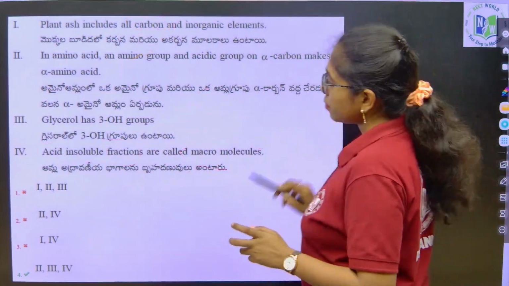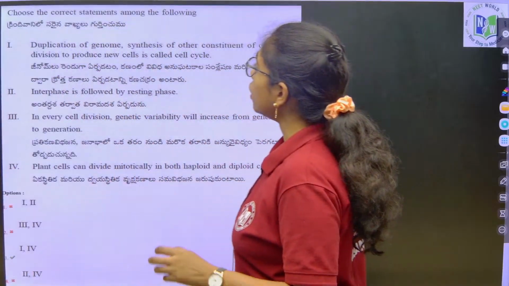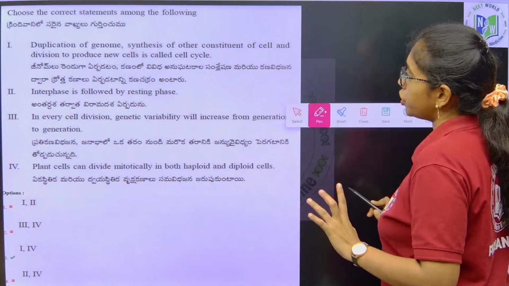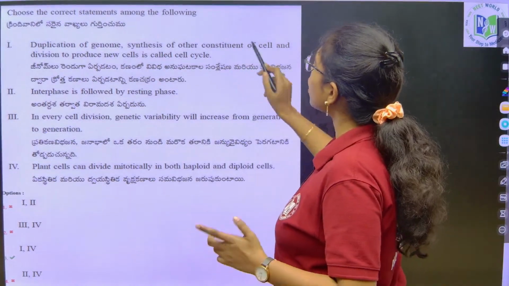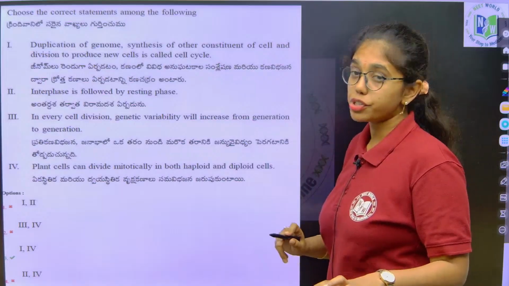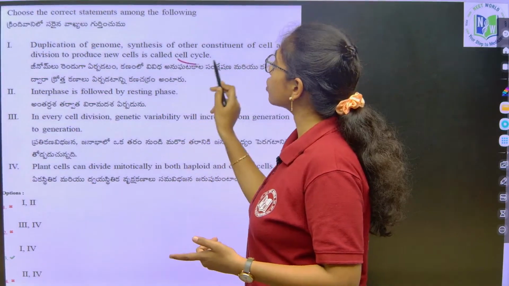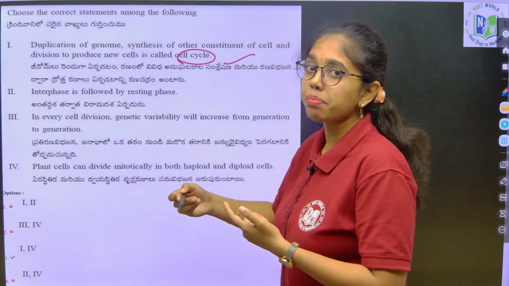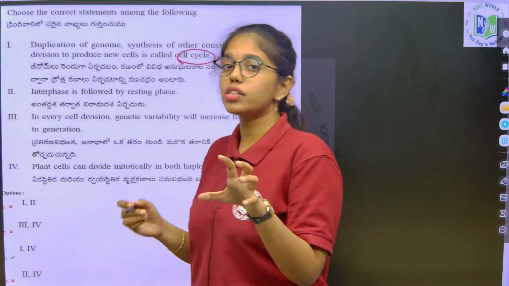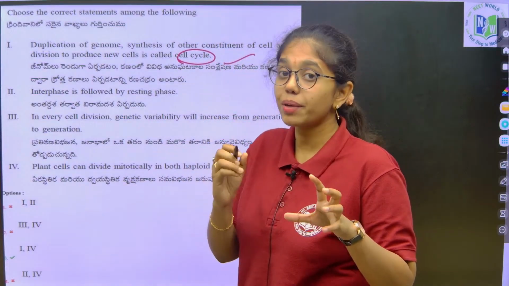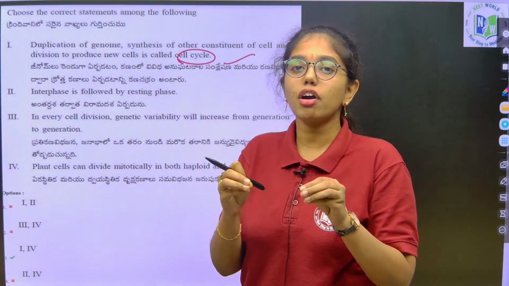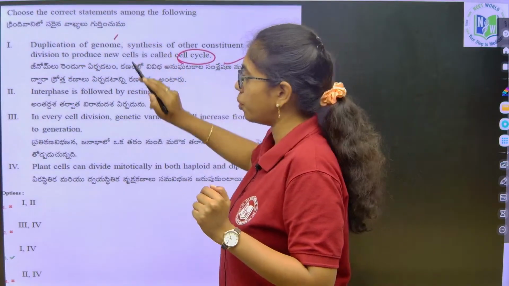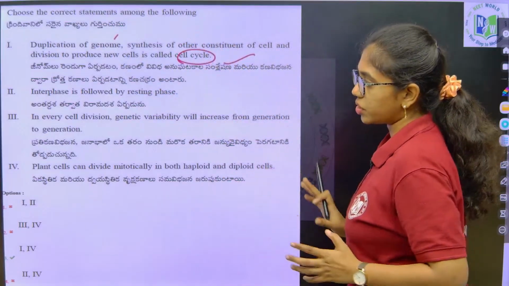Next, here if you see, choose the correct statement among the following. Duplication of the genome, synthesis of other constituents of the cell and division to produce new cells is called the cell cycle. True, as the duplication of the genome happens in the S phase. In interphase, what happens in the G1 phase and G2 phase? The other cellular constituents are also duplicated and cell size is increased as the genome gets duplicated. So, this is a correct statement.